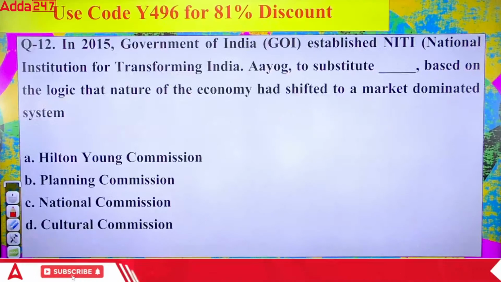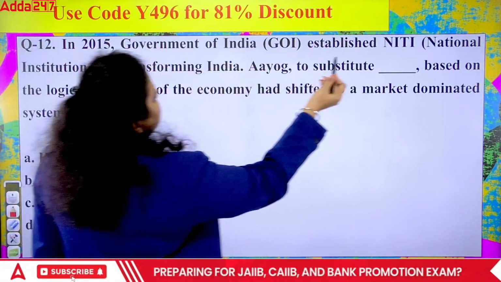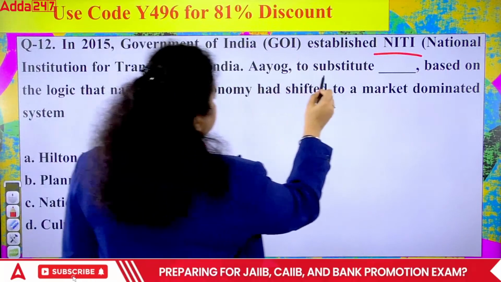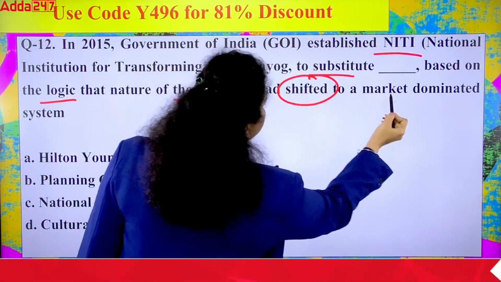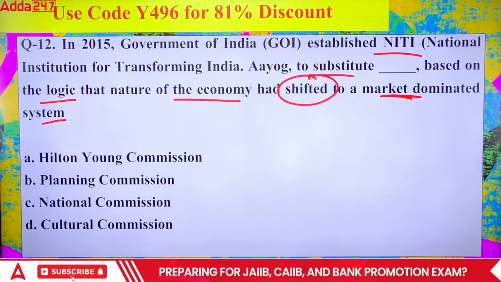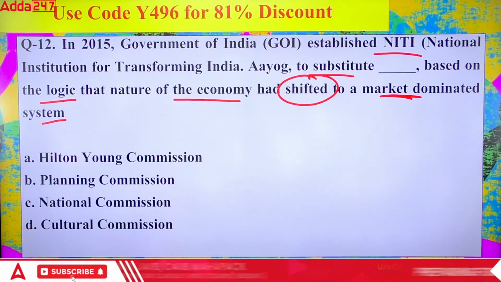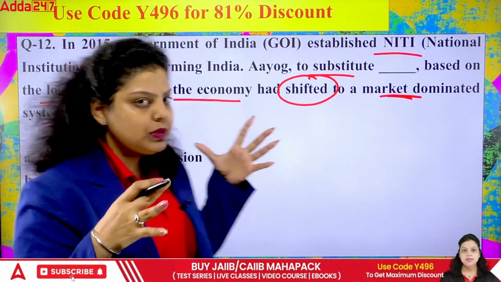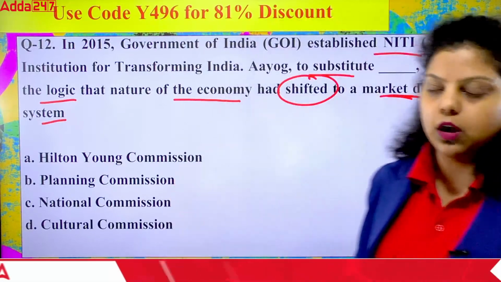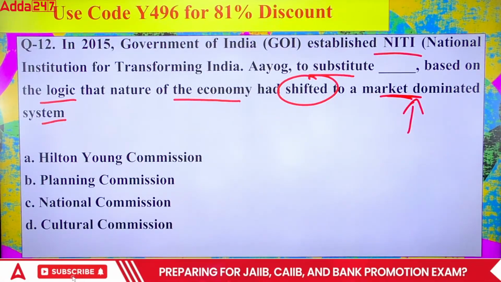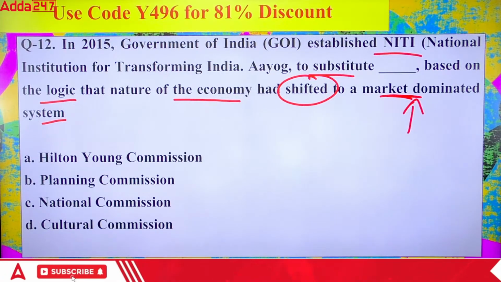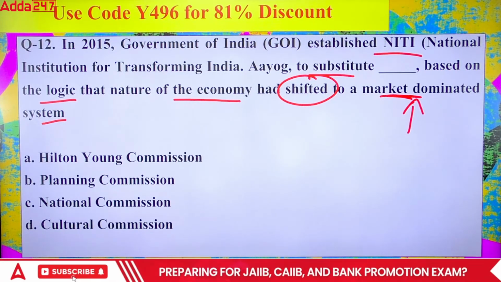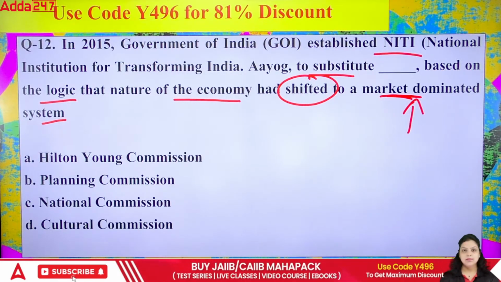Okay, next question. In 2015, the Government of India established the National Institution for Transforming India to substitute dash, based on the logic that the nature of the economy had shifted to a market-dominated system. So which commission has been replaced by Niti Aayog? The government said the nature of the economy has changed, now it is a market-dominated economy, so we can't run the older commission; we have to introduce a new one, and it was introduced as Niti Aayog. Is it the Hilton Young Commission, Planning Commission, National Commission, or Cultural Commission? Which of the following is correct?